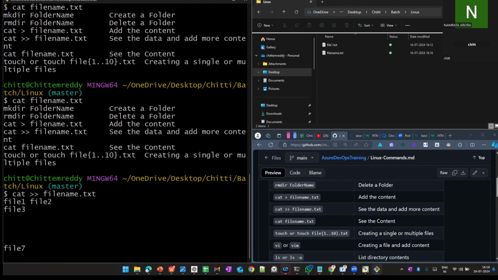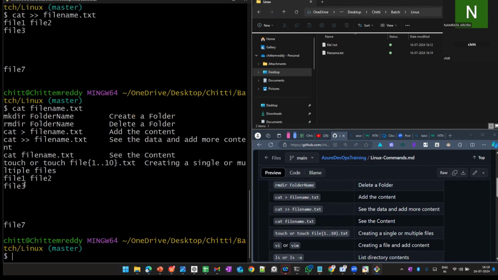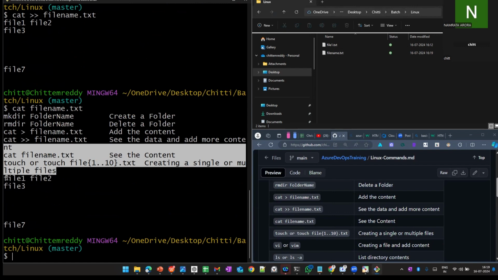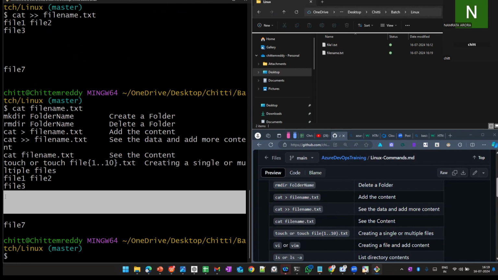Okay, this is the data I added extra. I added more content. If you see this one, whatever data I add comes out of the file. See, I added the first three, then added another three, and again three. These files I added. But in between, I want to add data inside the file, at a particular point.